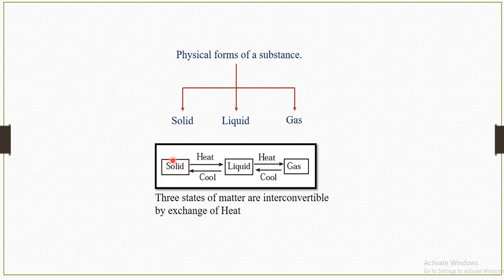For example, by heating a solid we can convert it to liquid. If we again heat this liquid, it will convert to gas. If we cool this gas, it again converts to liquid. Again, when we cool this liquid, it is converted to solid. So that means these three states of matter are interconvertible, and that depends on heat.